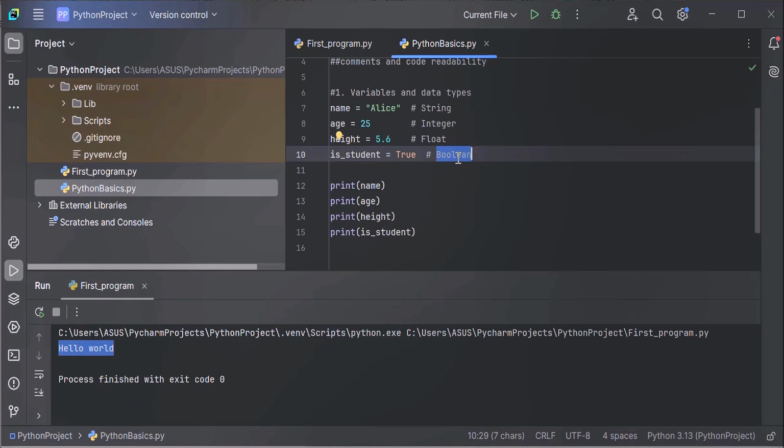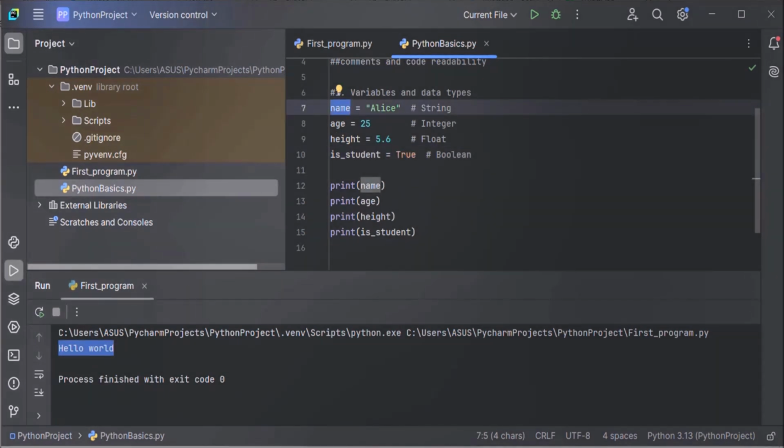Python automatically determines the data type based on the value you assign. Here we have not mentioned that name is a string variable, or age is an integer variable, or height is a float variable, or is_student is a Boolean variable. We are not assigning any data type to these variables. We are just assigning the data, and based on the data we have assigned to the variable, Python determines the data type.